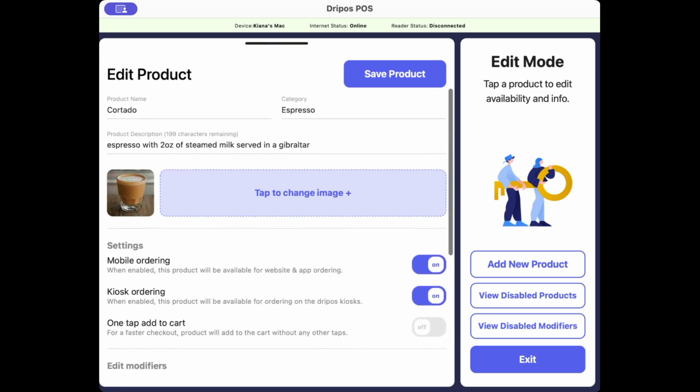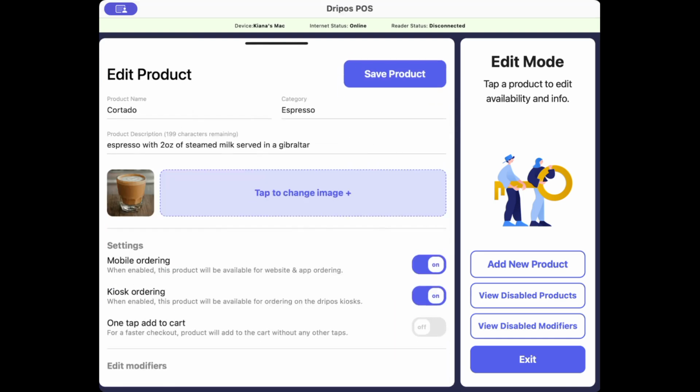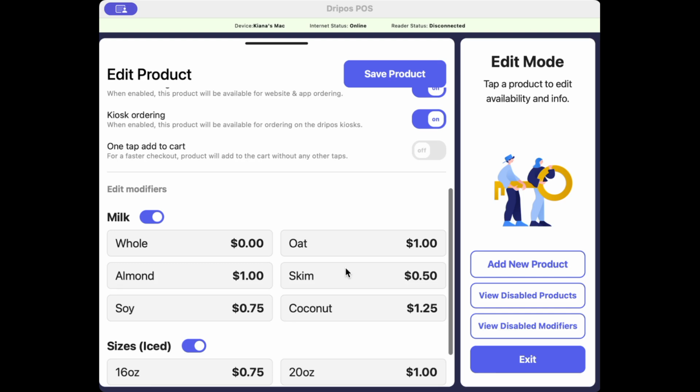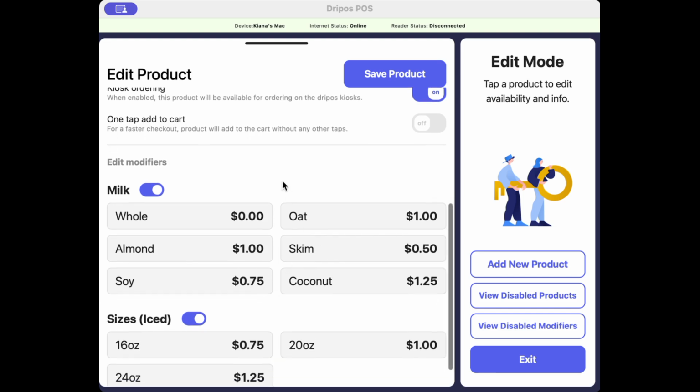So, Cortado. Here, you can go ahead and edit the following settings for the attached modifiers. So let's click Cortado. From here, go ahead and scroll down till you find its modifier section. From here, you can edit the following settings for the attached modifiers.